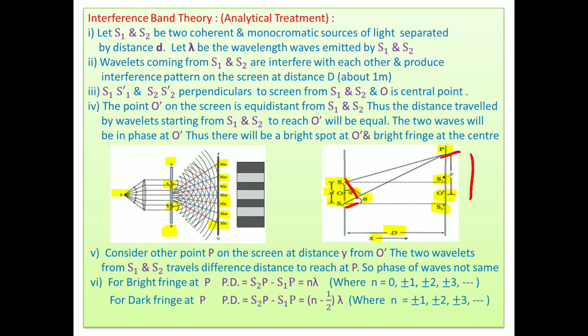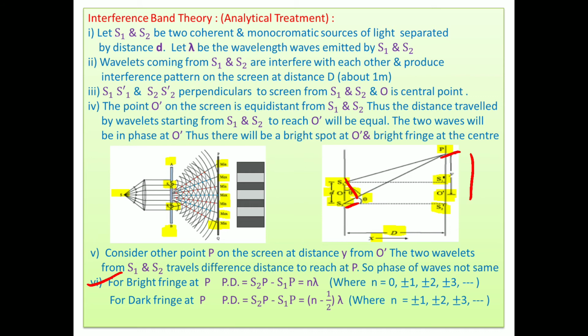Then what are the conditions for a bright fringe, whether point P is bright or dark? At the center O dash, their lengths are the same, so the path difference is 0, and this is the condition for a bright point. But what is the condition for P? It may be bright or may be dark. For a bright fringe at point P, the path difference S2P minus S1P equals n lambda, meaning 1 lambda, 2 lambda, 3 lambda, 4 lambda and so on.